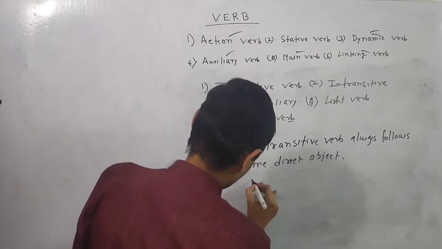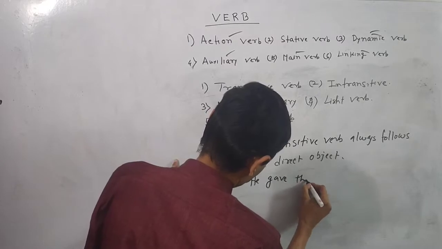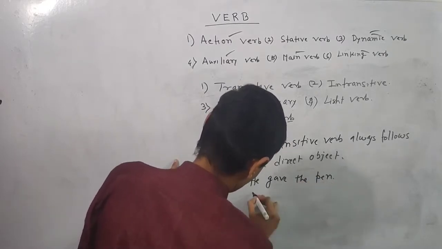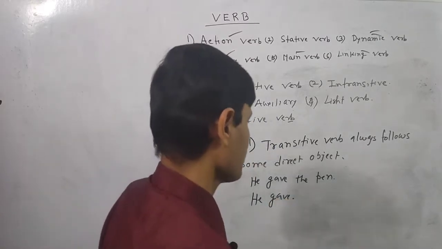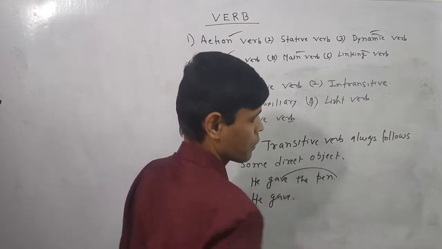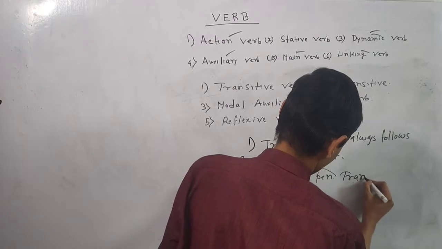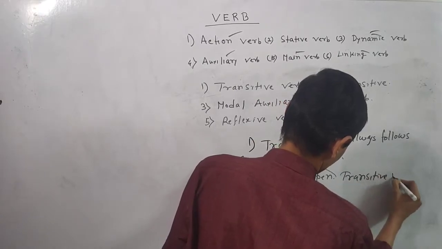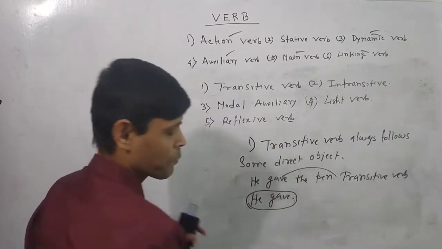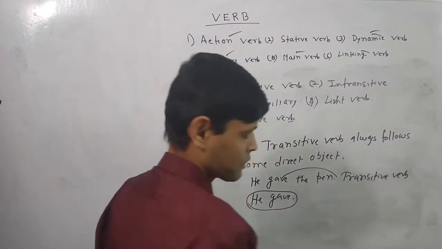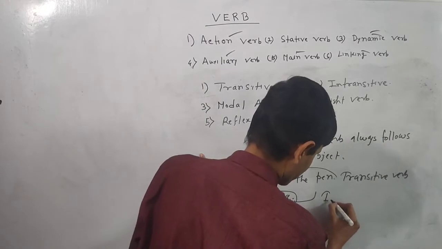Suppose I say, he gave the pen. He gave. If I say he gave the pen, in that case it will be considered to be a part of transitive verb. On the other hand, if I just finish the sentence, it's a small part of a bigger sentence. It is not a complete sentence, but still it's a sentence. In that case, it will function as intransitive verb.